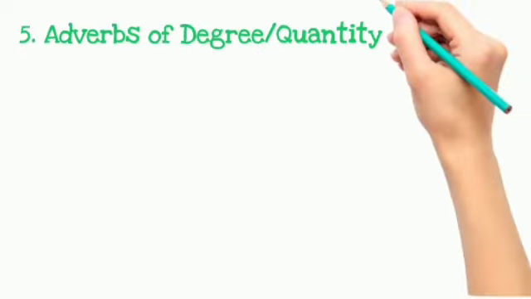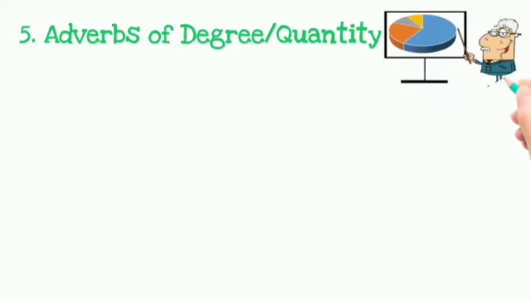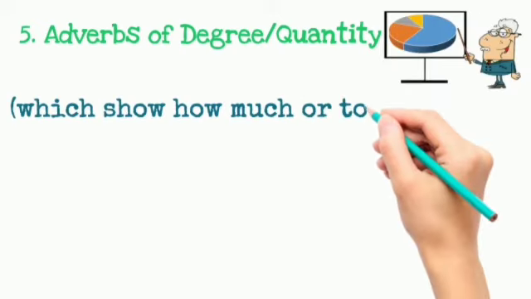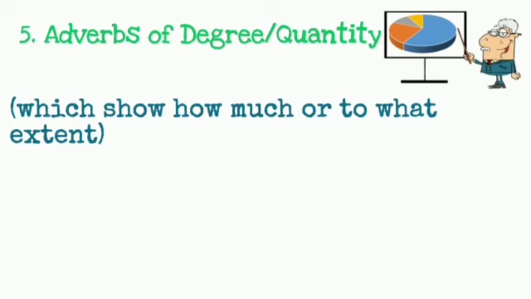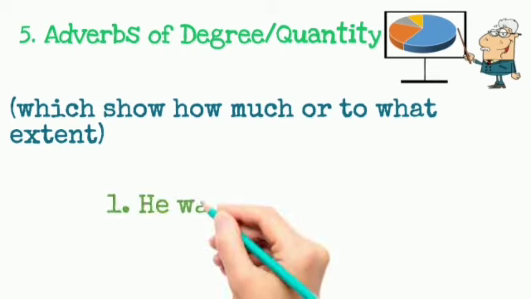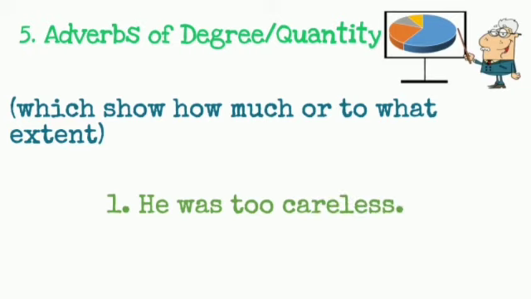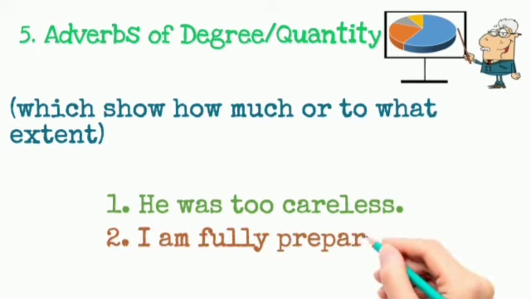Fifth type is adverbs of degree or quantity, which show how much or to what extent. For example, he was too careless. Too is an adverb of degree. I am fully prepared. So fully is an adverb of degree. This is all about adverb and its types.